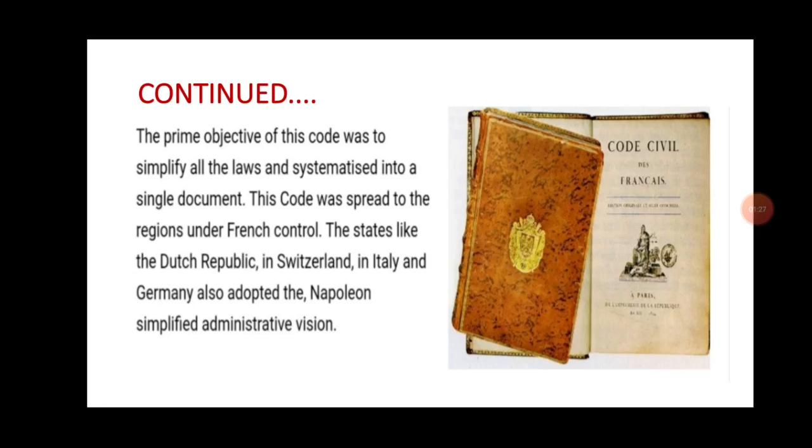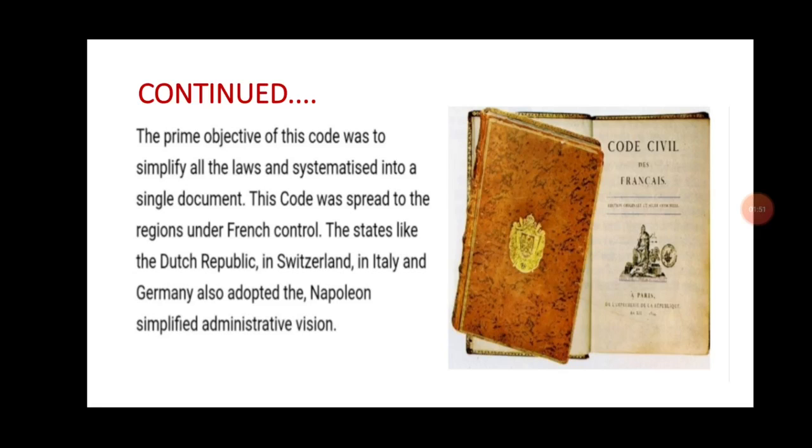These changes were not only introduced in France, they were introduced in the territories that were won by Napoleon. He introduced these changes there also.